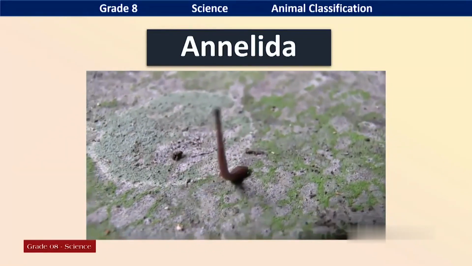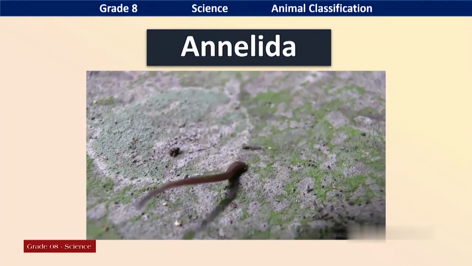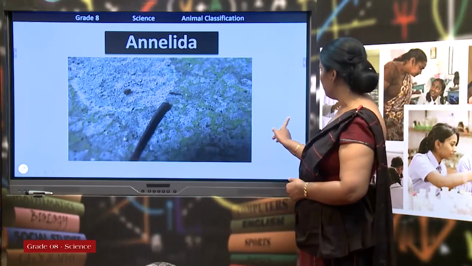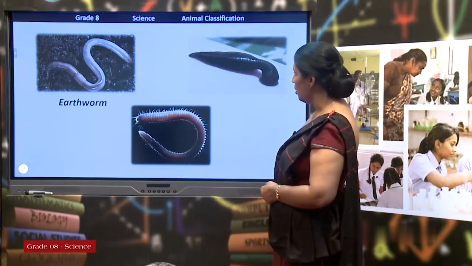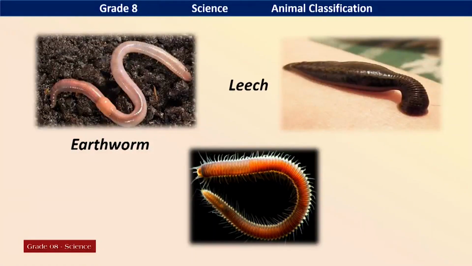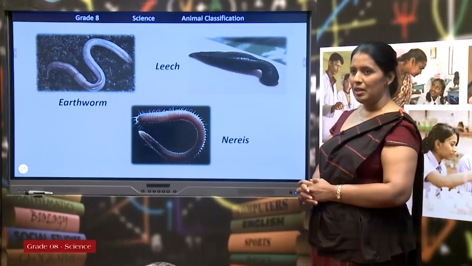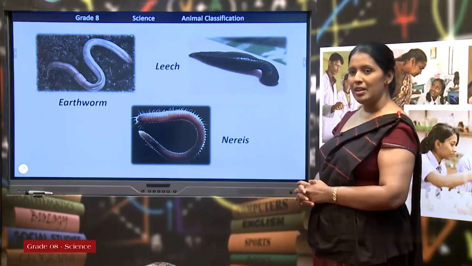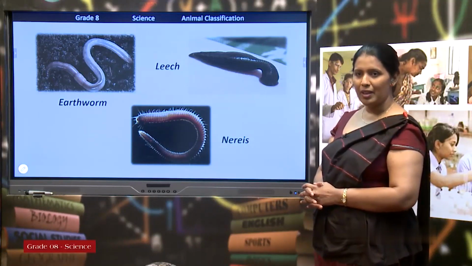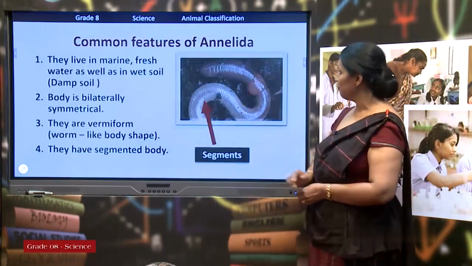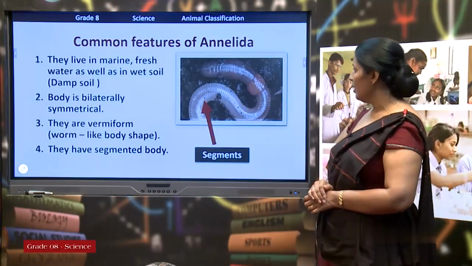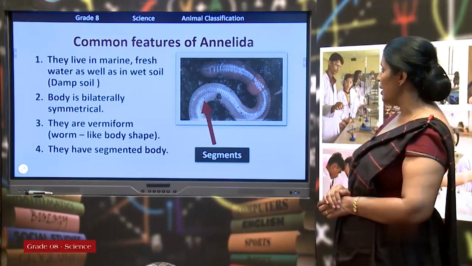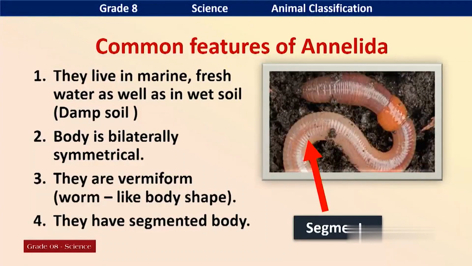What are the special features of Annelida? Okay, let's look at some more examples of Annelida. Earthworm, leech, nereis. Earthworm and leech you can see in the terrestrial environment, but nereis you can't see in the terrestrial environment. Nereis is living in aquatic environments. Okay, let's look at the features of Annelida. They live in marine, freshwater as well as in wet soil. Yes, you know it.